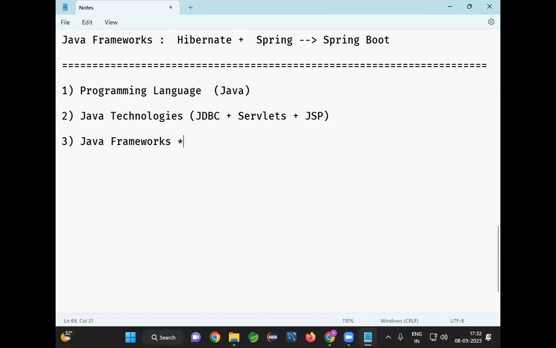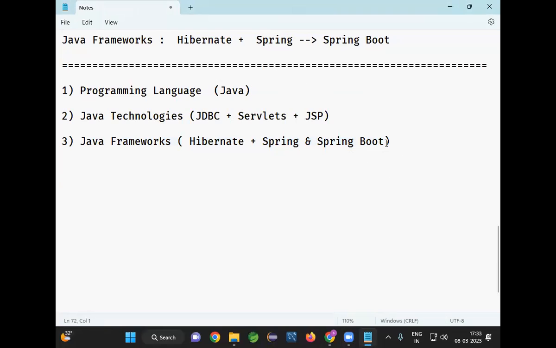What Java frameworks are available? Hibernate is available, one of the ORM frameworks. Then Spring and Spring Boot are available. Spring and Spring Boot are not separate, guys. Inside the Spring framework, Spring Boot is one part, which has more demand to develop our applications. So to get a job as a Java developer, or to work in a company as a Java developer, you need to know Java frameworks.